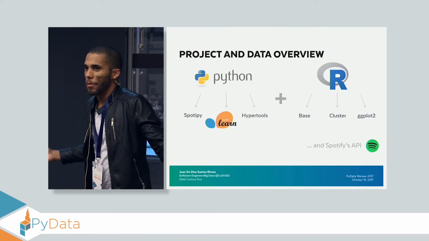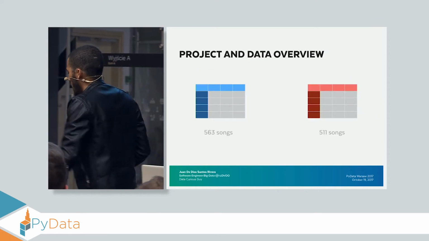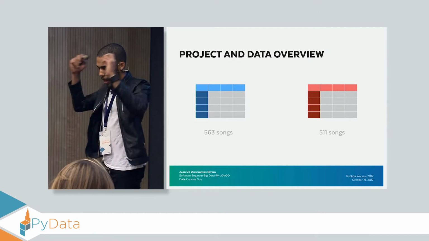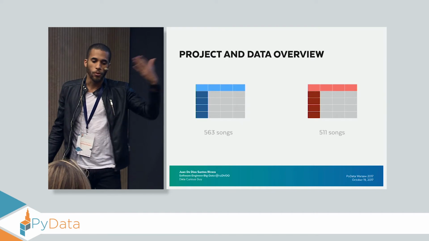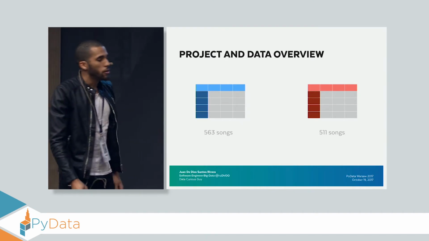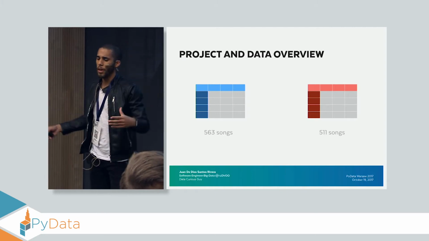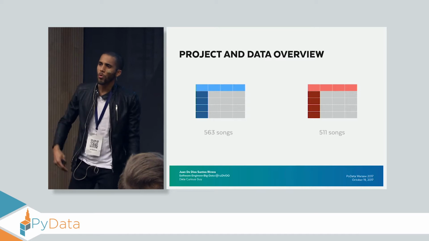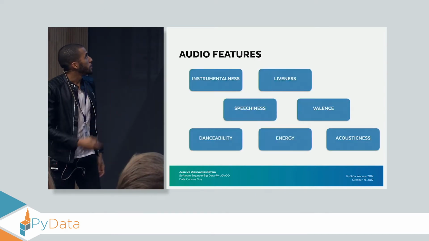And of course, the Spotify API, which is the powerhouse of this. Now, my dataset is really small. It is made of 1,074 songs, of which 573, like half and half, are from my playlist and from her playlist. Now, these are our saved songs. I'm not sure if you guys know, but on Spotify, next to each song, there is a plus sign. And when you click on that, this goes to a really big list called My Songs. And these are our songs from that list.